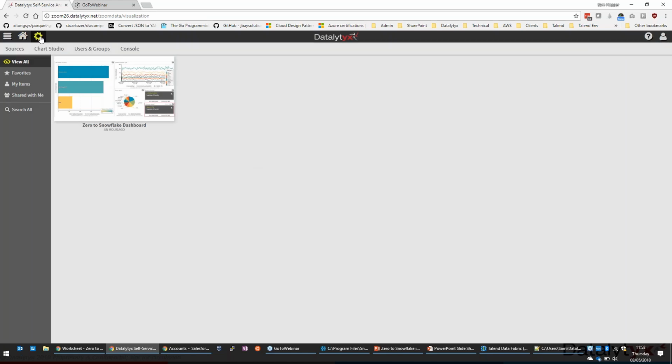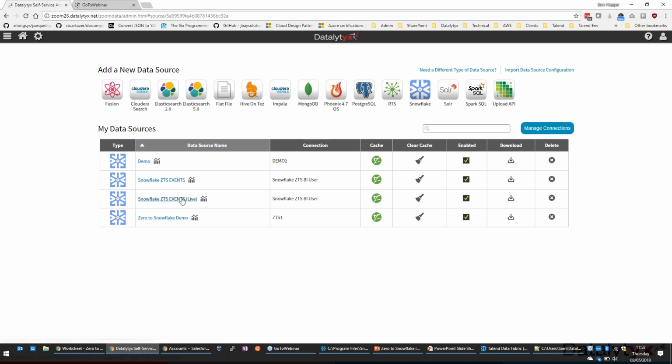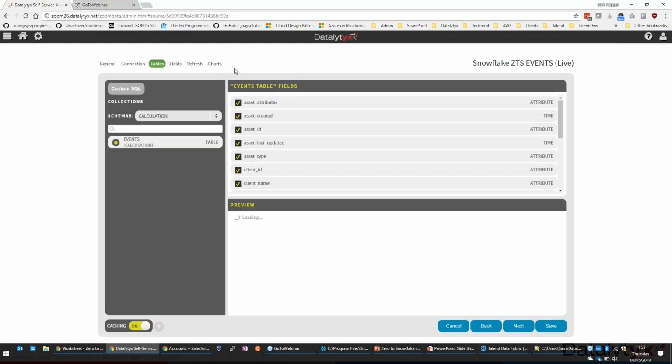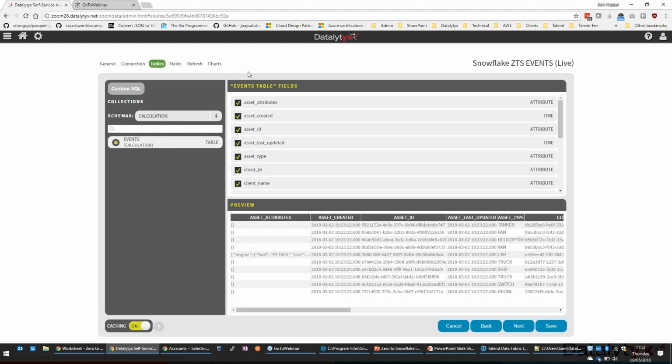So I've got a connection here, and I'll show you the connection I've got. Connection to Snowflake, and this just uses a standard JDBC connector. So nothing unusual here. We've just got a JDBC URL. We've got our credentials. That's the BI user and the password that we put in before, and that's saved within here. That's all set up, and that lets us then see which tables we've got within the platform. And because of our limited permissions, the BI user can only see the calculations layer, only that schema. So the only table it can see is this events table in calculation. It can't see the lower level tables, which is exactly what we want.